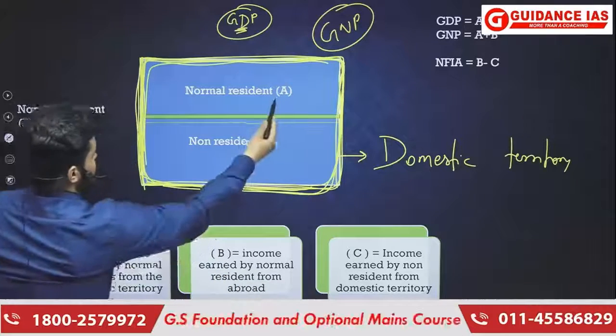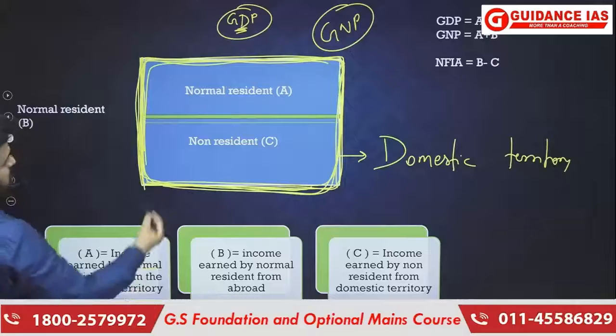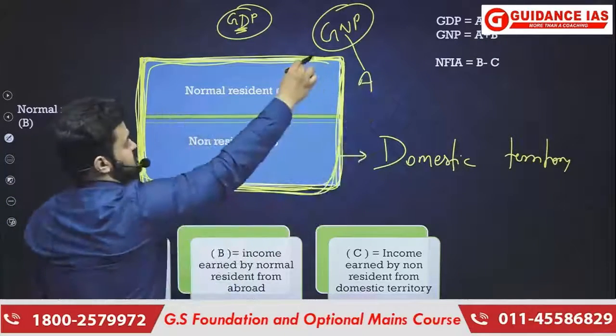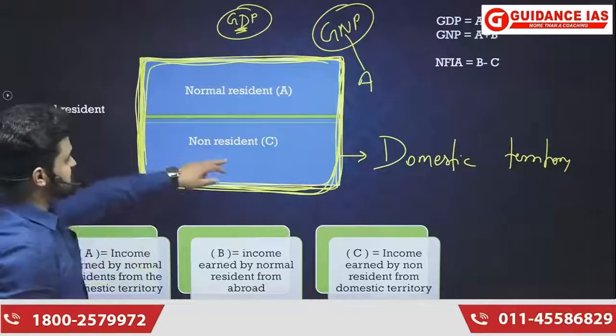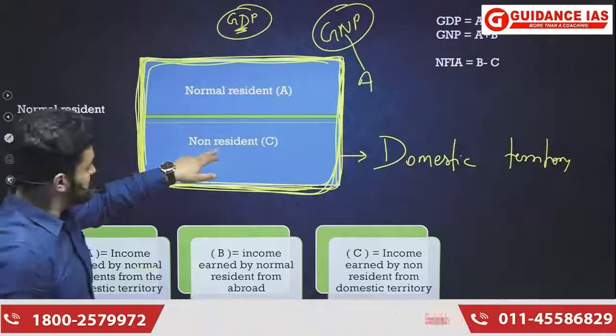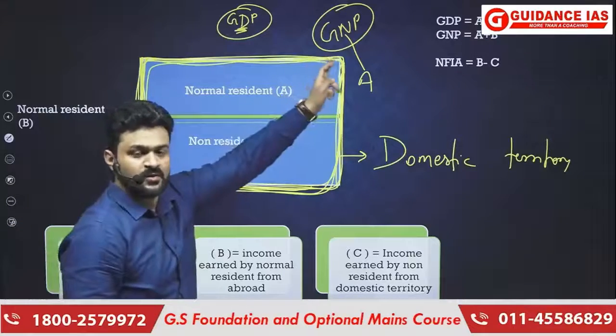A is the income earned by nationals within the domestic territory, so definitely it will become part of gross national product. Then C is the income earned within the domestic territory by non-residents, and that is why it is not going to become part of GNP.